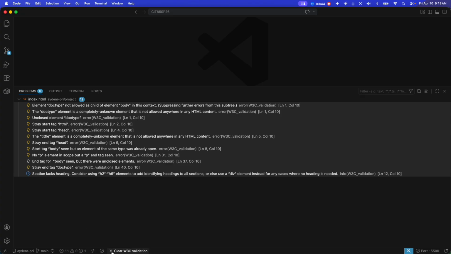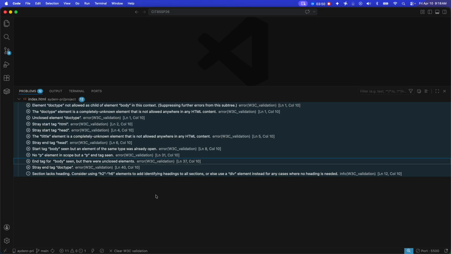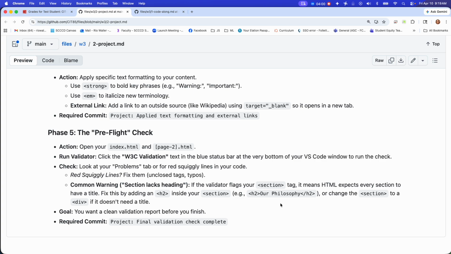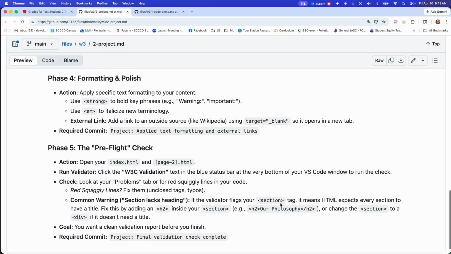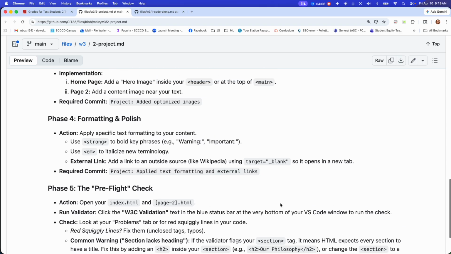Remember, when you're in terminal, you're over here doing your git workflow, but when you're actually checking your file, you're here, and you want to make sure that is 0. Even any warnings you want to get rid of. These are the things that you want to fix. I said this in feedback, so make sure you check it out as well.